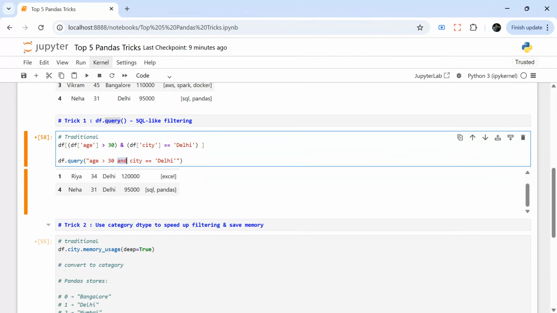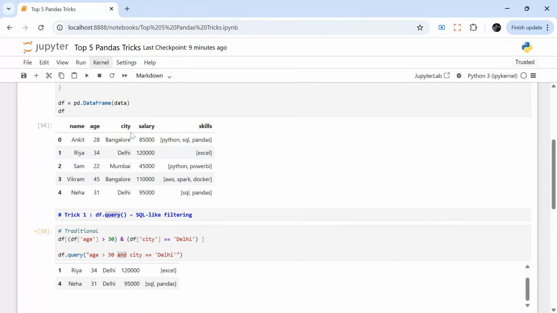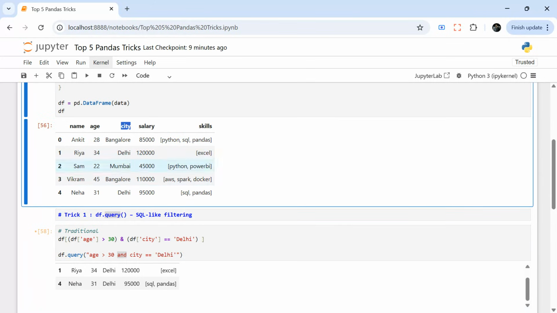So the next trick is to use the category data type to speed up filtering and save memory. For example, I have this city column, right? This is a small data set, so we might not see the difference, but you will understand how it helps. What it is doing is storing Bangalore, Delhi, Mumbai, Bangalore, Delhi, right? Now in this data set, let's say I have 1 million records. Bangalore may be repeating 1 lakh times.